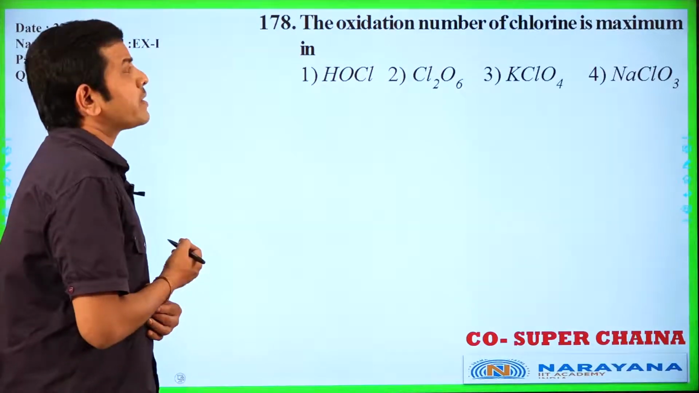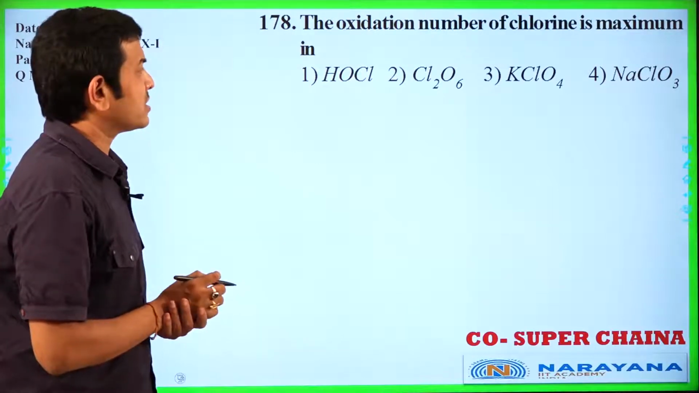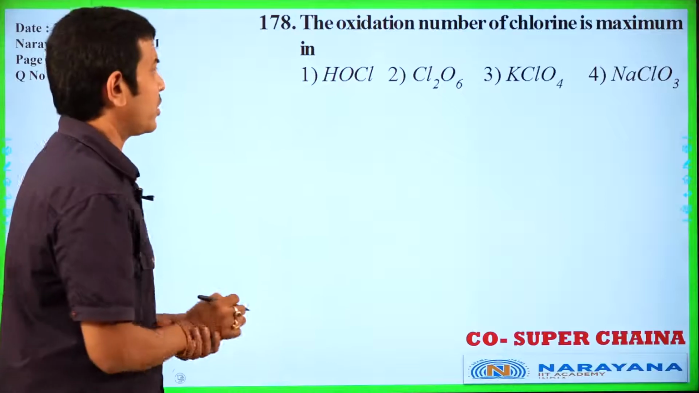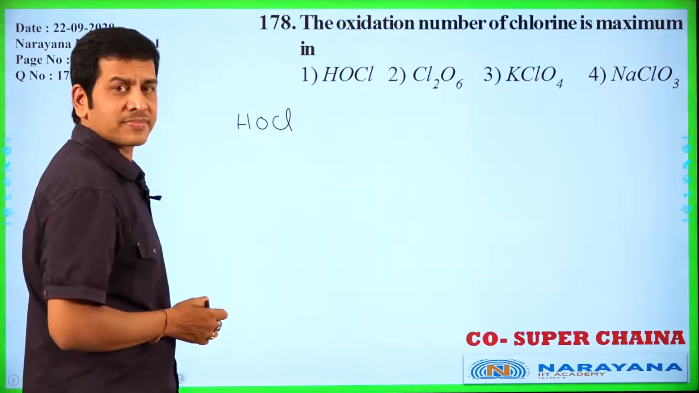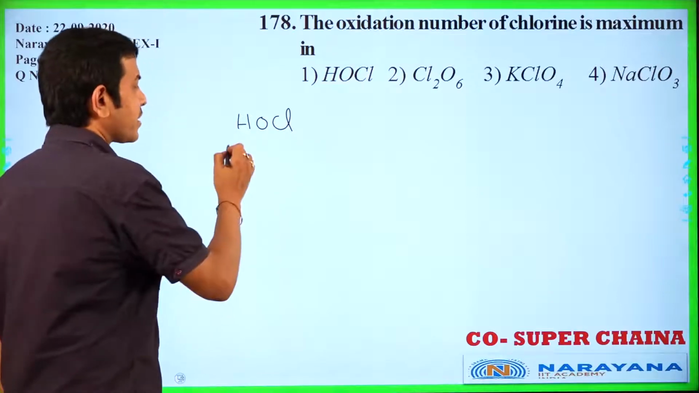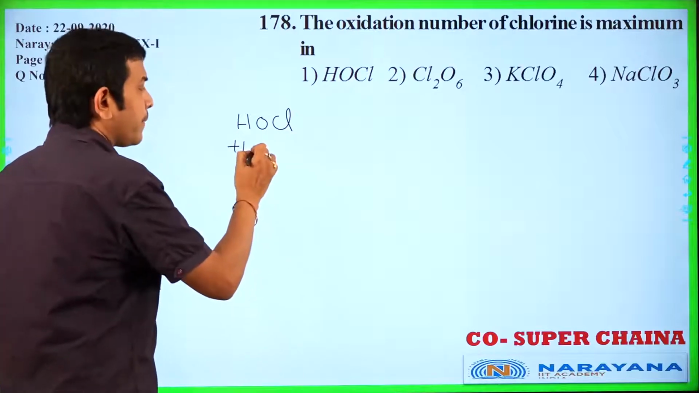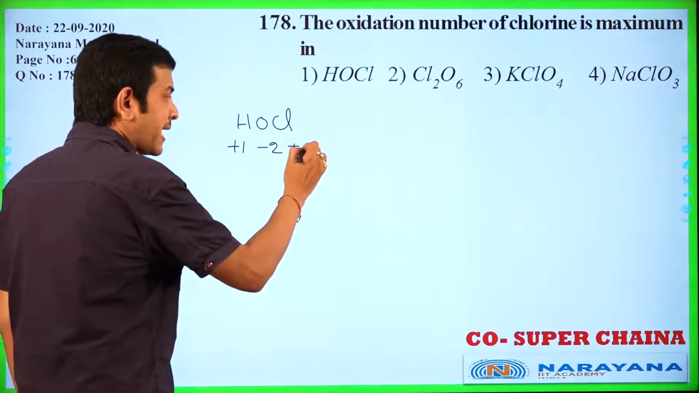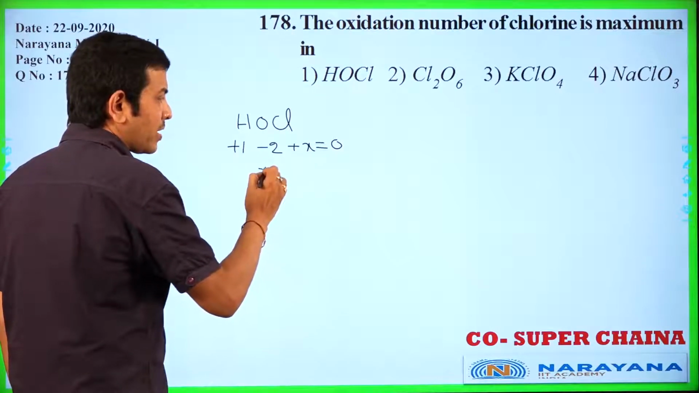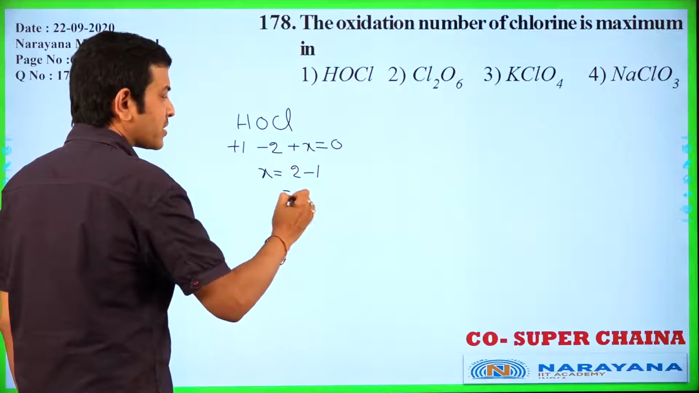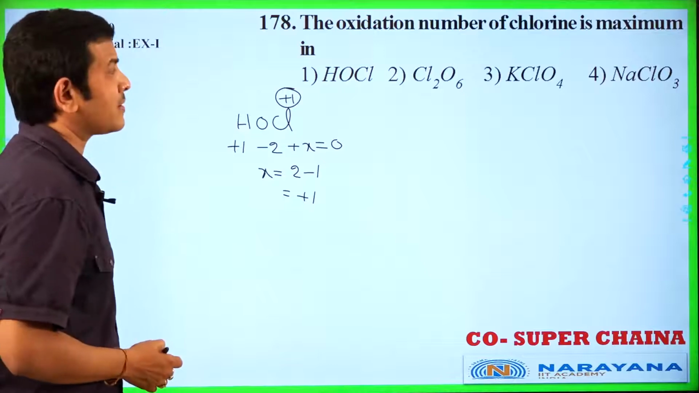Next question. The oxidation number of chlorine is maximum in. Let us calculate the oxidation numbers of chlorine in each of these 4 molecules. HOCl, its name is hypochlorous acid. Plus 1, minus 2, plus X is equal to 0. Now X is equal to 2 minus 1. Plus 1 is the oxidation number of chlorine in HOCl.